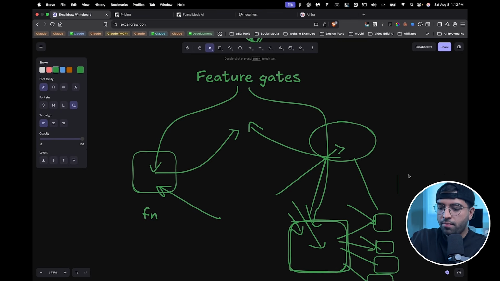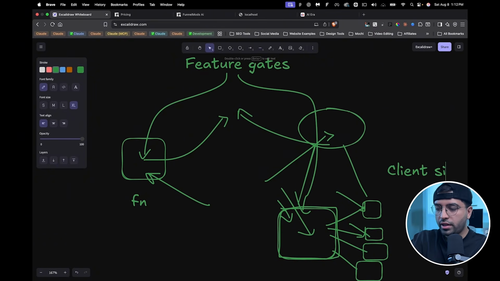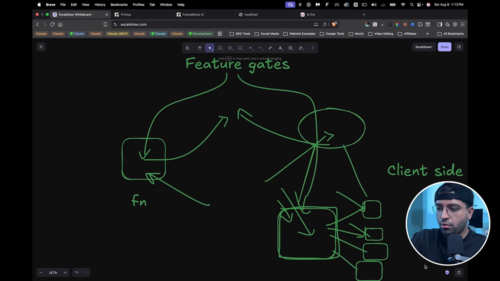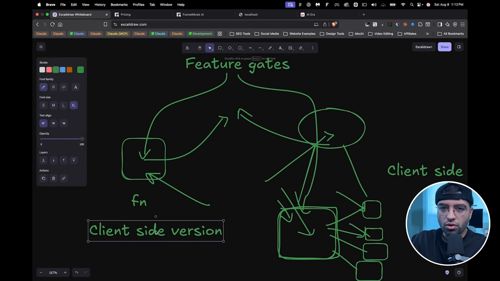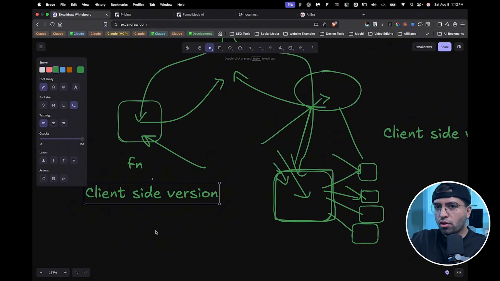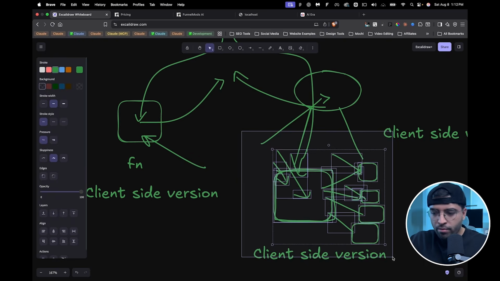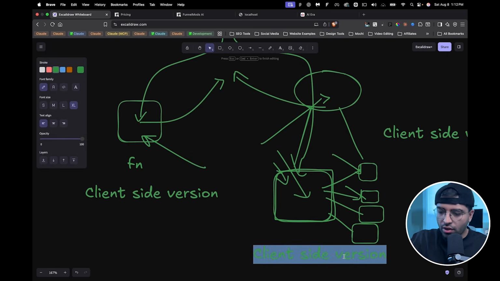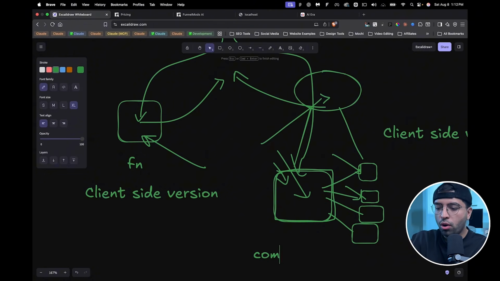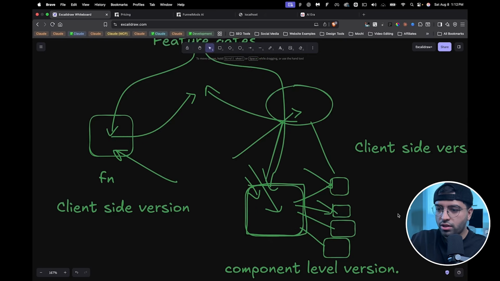A real web developer would probably do something like a client side version and a server side version. And then later on, as you keep going, AI may not be able to differentiate, and so it might end up creating another client component level version. And so you see this creates code drift.